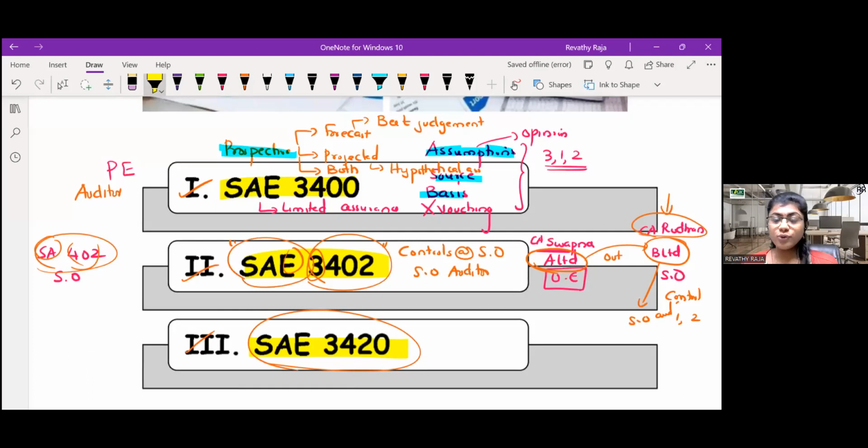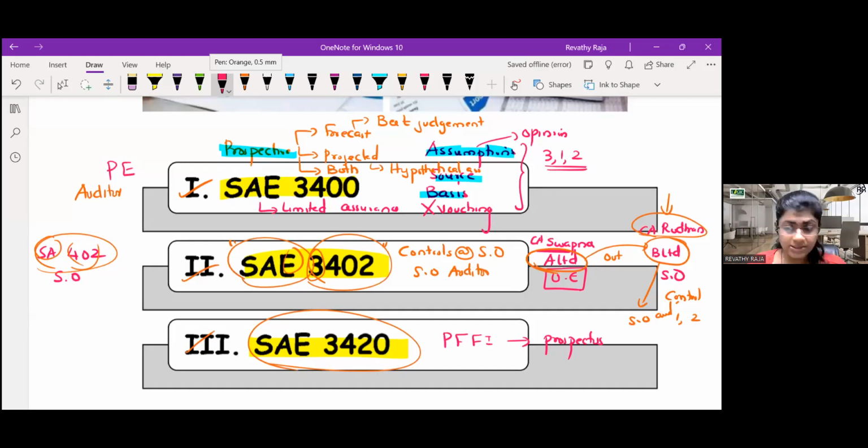SAE 3420. If I have to explain, it will take half an hour. I'll just say what it is. It is dealing with pro forma financial information to be included in a prospectus. A prospectus is issued when a company issues shares. Just think logically. Whenever a company needs money, they will issue shares. Before issuing shares, they will issue a prospectus.